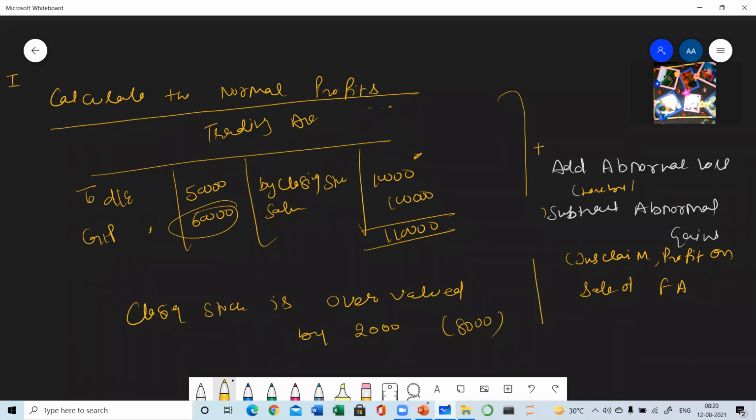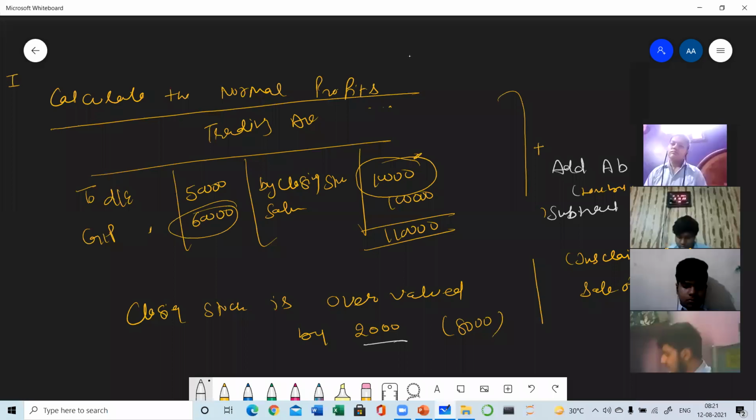I am telling you that you have written here closing stock 10,000 and it is mentioned in the question that closing stock is overvalued by rupees 2,000. You all are unmuted, you can try to give me the answer.